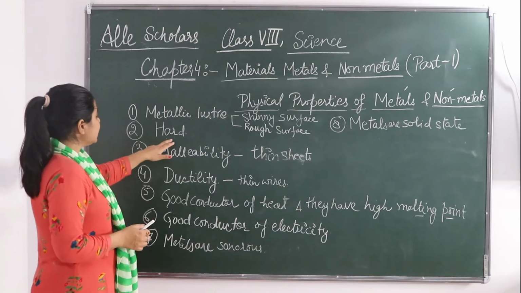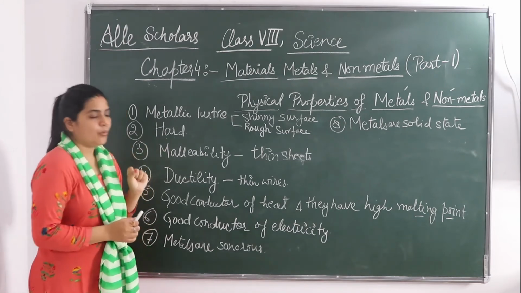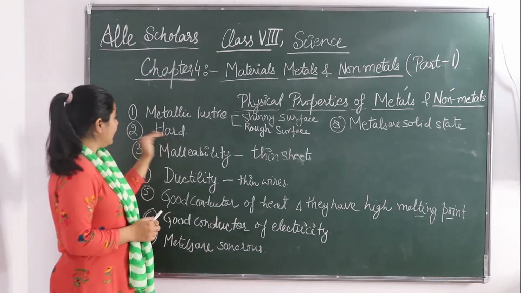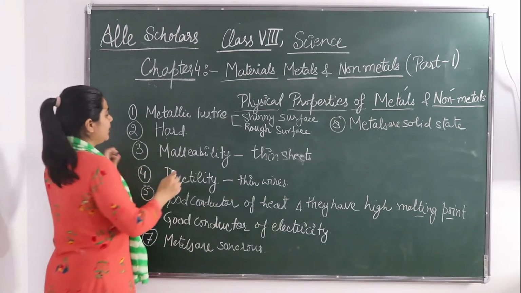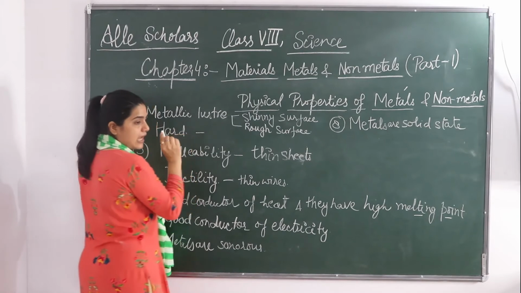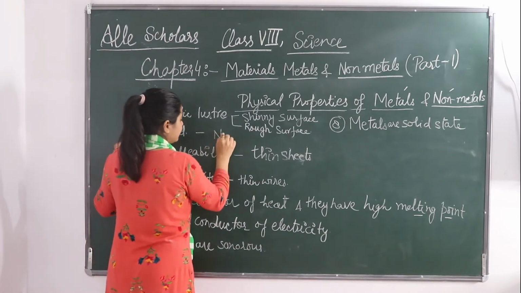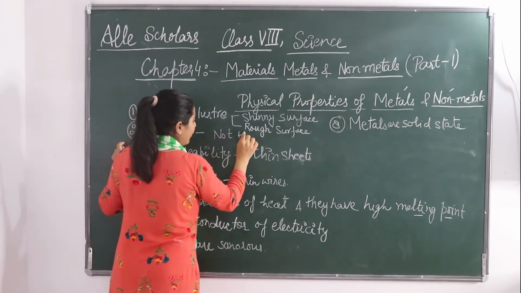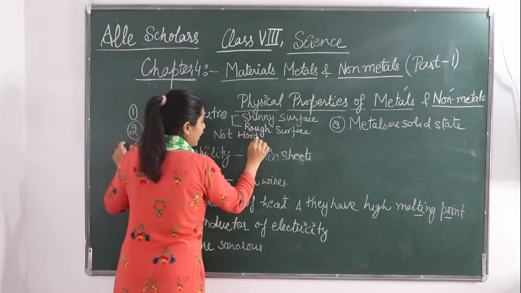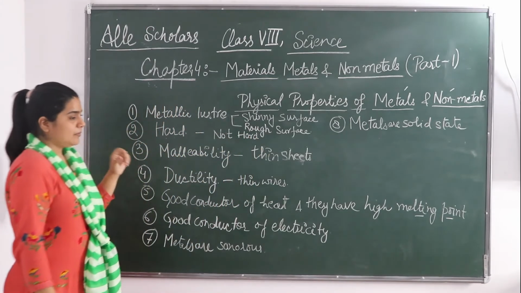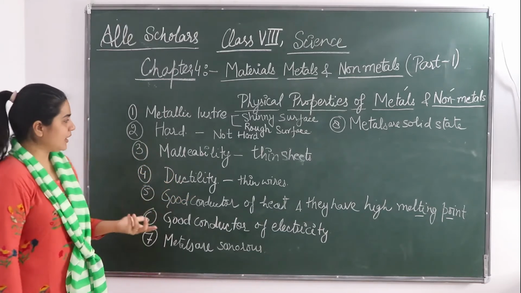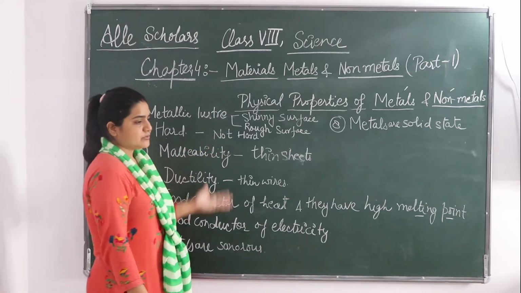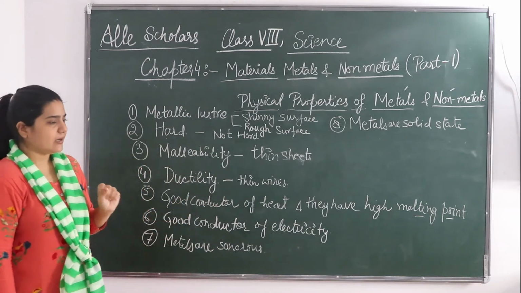Okay. Now the second thing is about hardness. So metals are very hard, but non-metals are not hard. Either they are moderate or they are not hard. Okay. So carbon, coal is moderate in hardness, but sulfur, iodine, they are not hard.